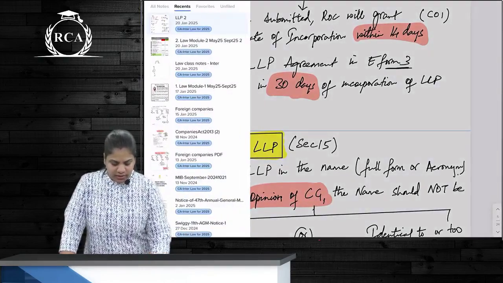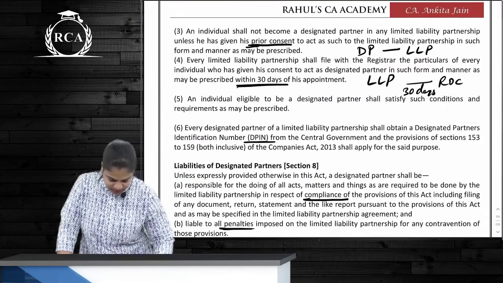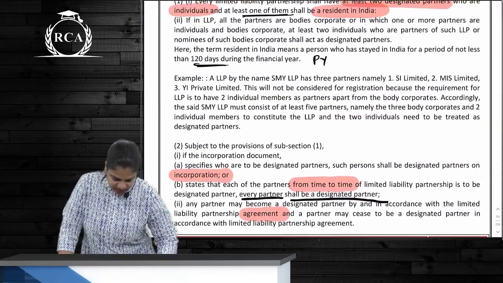Clear? Simple? Okay. Did we miss anything or did we cover everything here? Covered everything. Let us look at one more point.